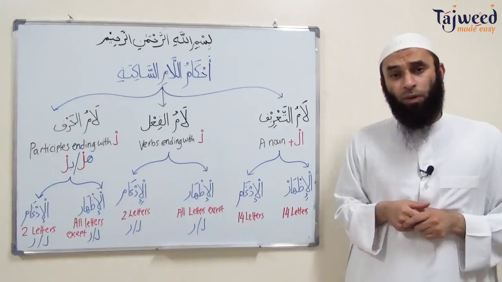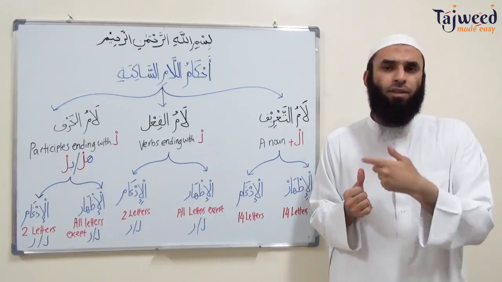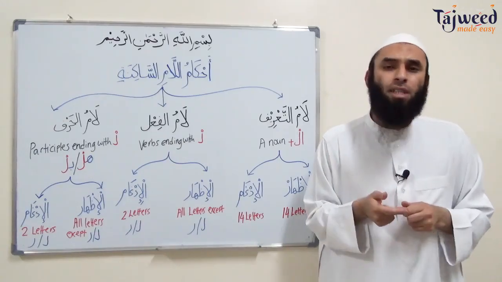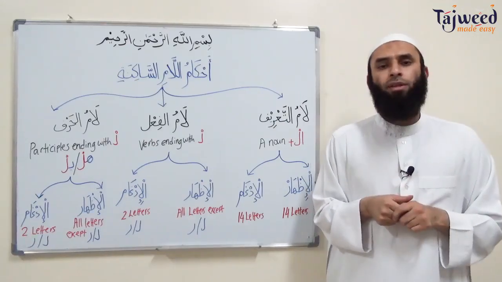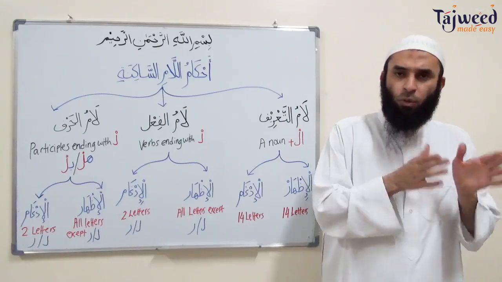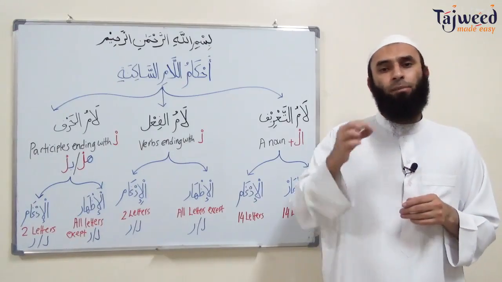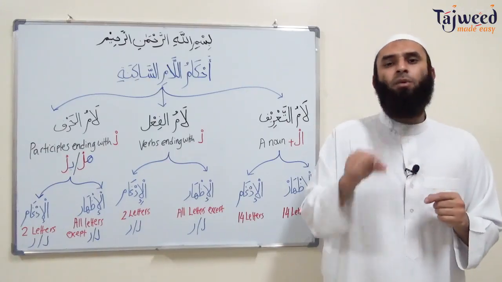Now a word in the Arabic language can be of three categories: a noun, names of places, things and people and so on; a verb, actions with time; or a participle. Participle just means a word that points out the meaning of another word. Now Laam Saakinah can come into all these categories. When it comes into a noun, it's written in the beginning of the noun to make that noun specific.